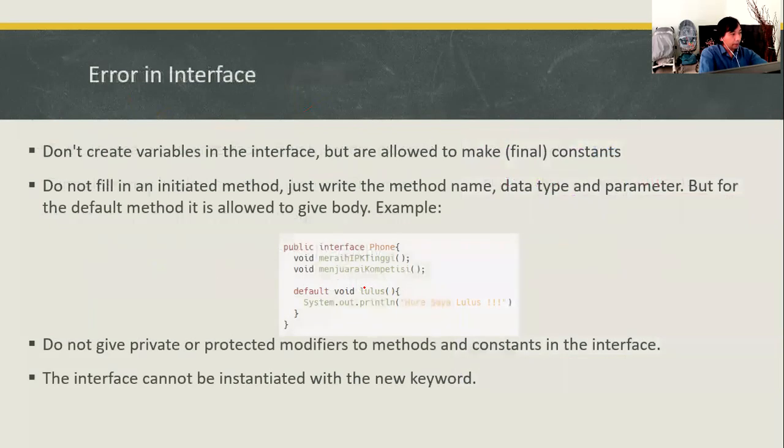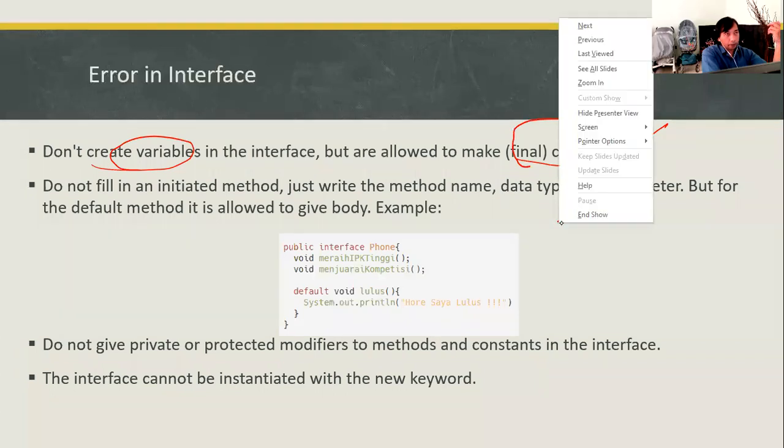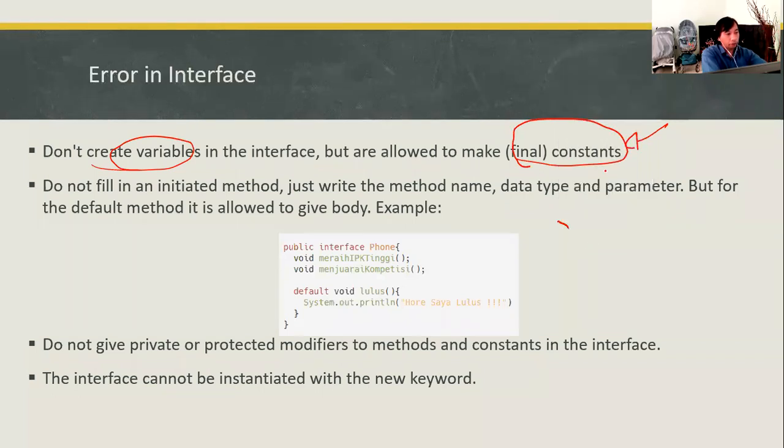Okay. So you get an error in an interface when you are creating a variable inside the interface. But if you are creating a final or a constant variable, it is okay. A constant variable means that the value will never change, the value will always remain the same. So it is okay to create this kind of variable.